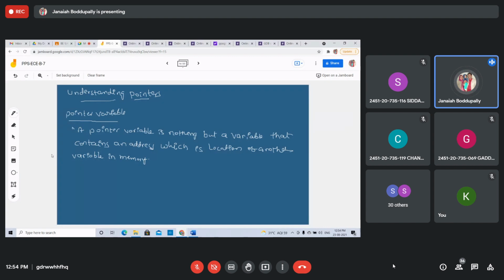Students, a pointer is a variable, nothing but a variable. A pointer variable is nothing but a variable that contains an address which is the location of another variable in the memory. Right?